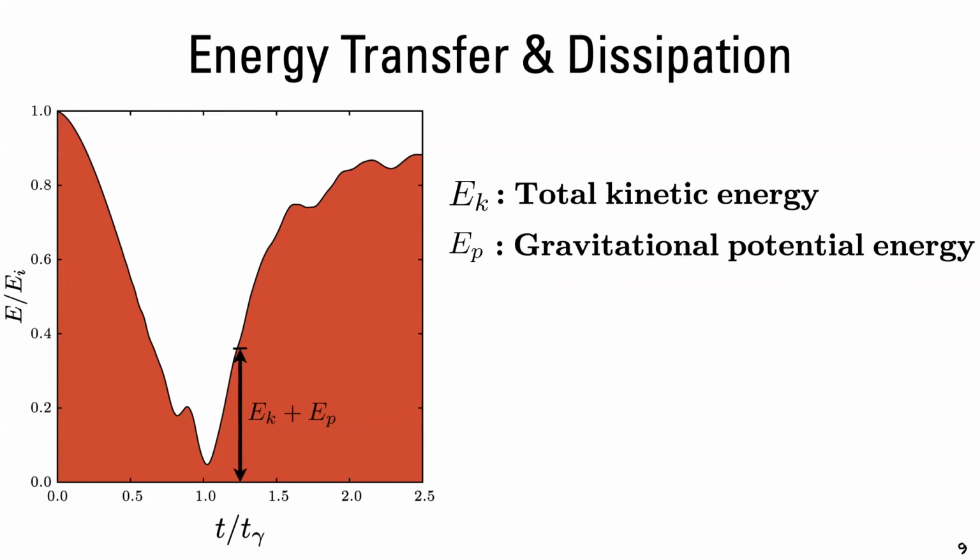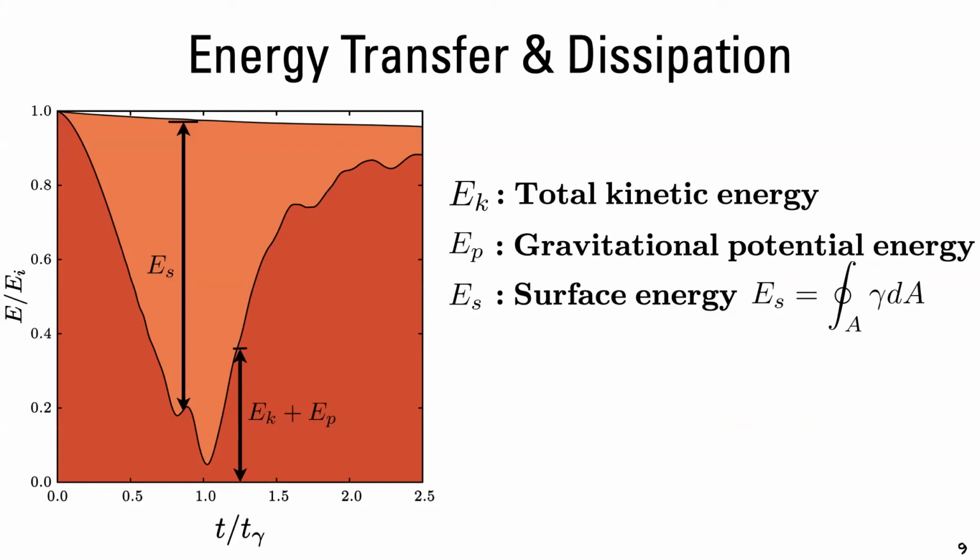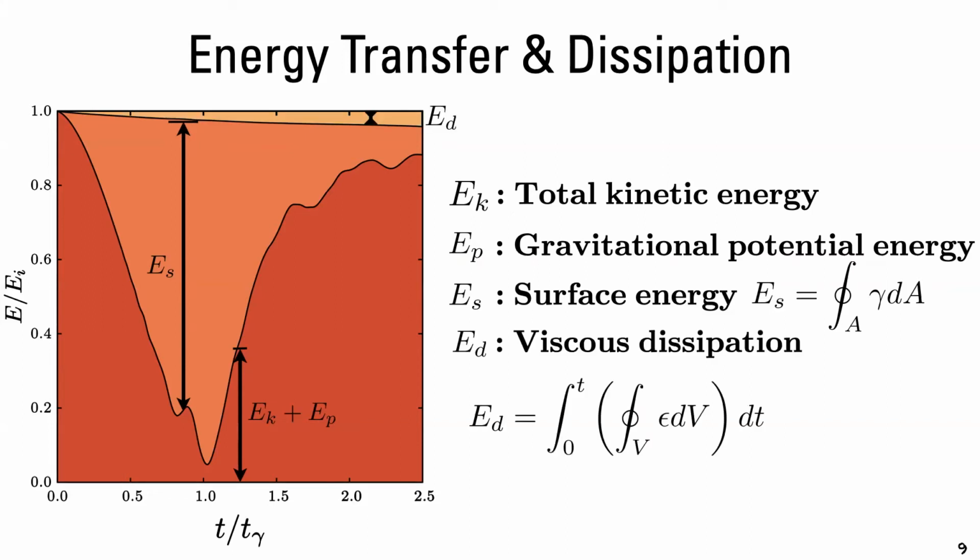To this plot, we can add the surface energy and plot it as here. And this surface energy is calculated by integrating the area of this droplet. And furthermore, whatever remains, which we can also calculate, is the energy dissipation, both the energy dissipation inside the drop, as well as the energy dissipation outside in air.